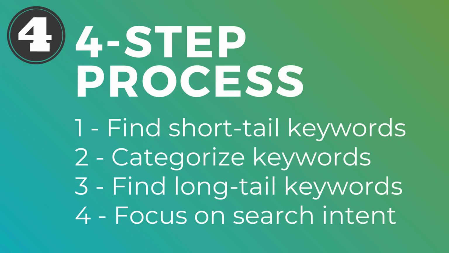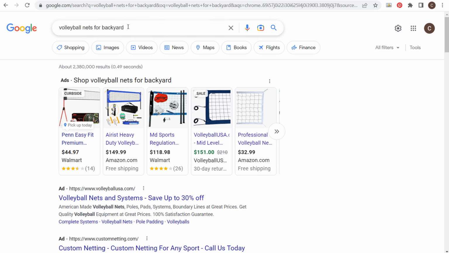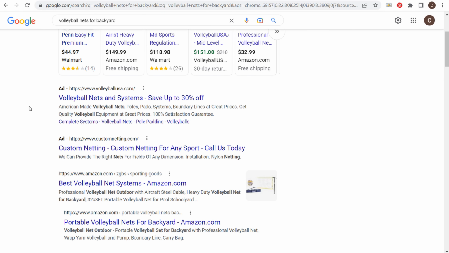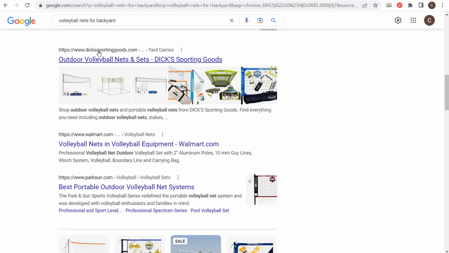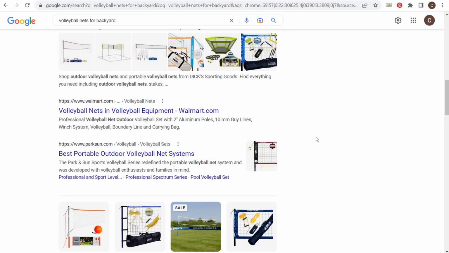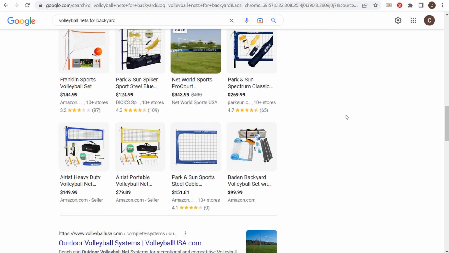So let's come over here and look at a few different examples. Let's just say I'm looking for volleyball nets for my backyard. What Google is going to give me is a ton of different results that are going to be products for sale, specifically volleyball nets that I can install in my backyard. At the very top, you have your advertisements, but in this case, we're focusing on SEO. So let's see what's ranking at the very top. Amazon.com, best volleyball net systems, Dick's Sporting Goods, Walmart, Parksun.com. All of these different websites are offering different volleyball nets for sale, and generally all of them are going to be types of nets that we can set up in our backyard.